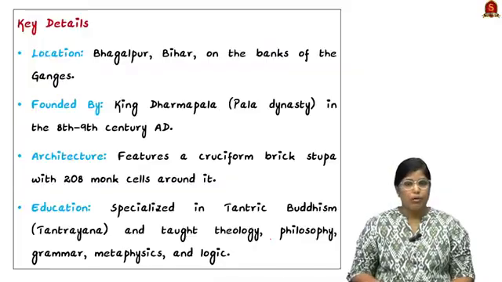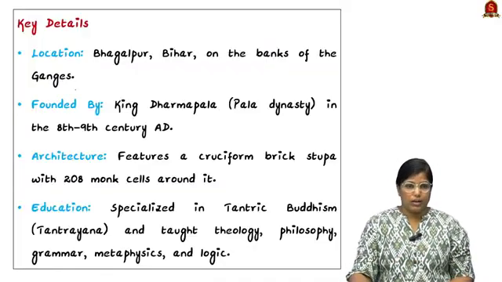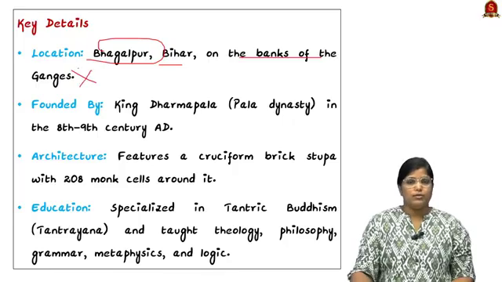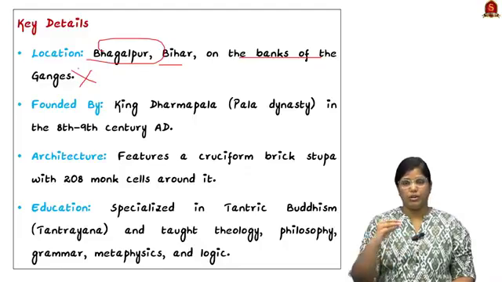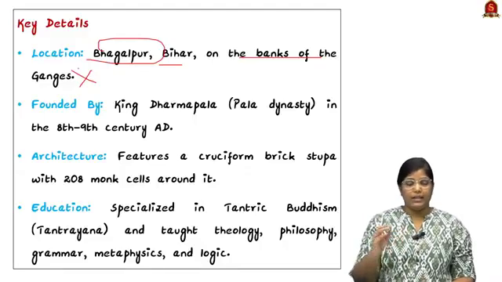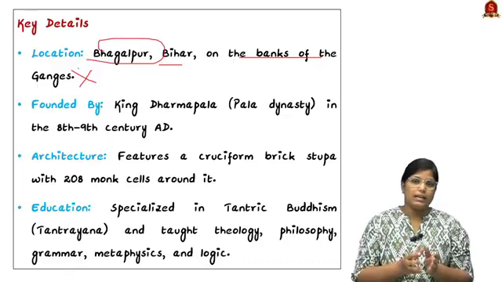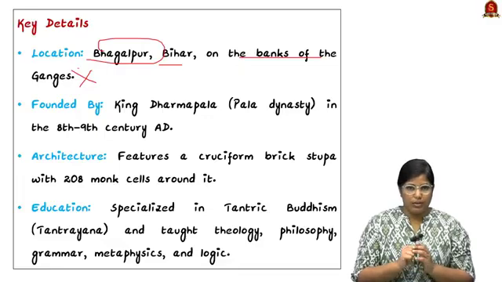Now we shall see specifically about Vikramashila. It is located in Bhagalpur, which is in Bihar, on the banks of the Ganges. This is a very important thing. Most of the preliminary questions will ask whether a particular place or location is near a river bank or not. So make note of this particular information.